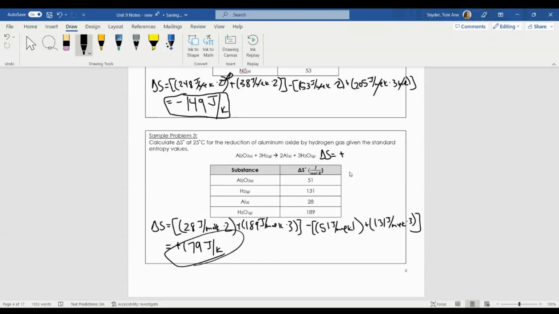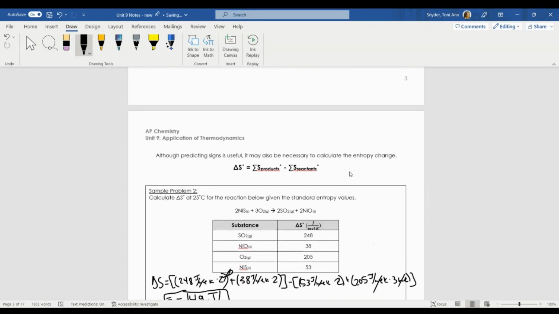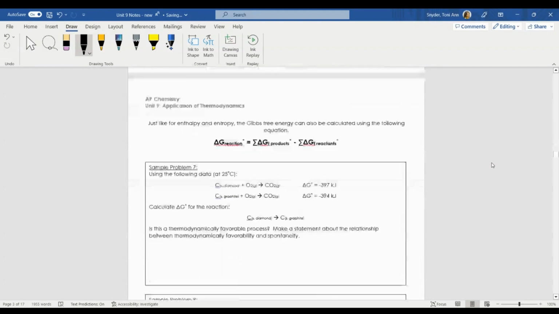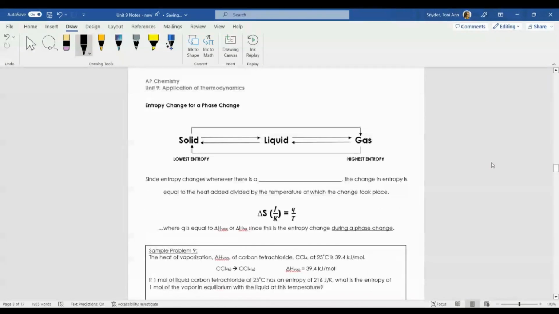So like I said, we can determine just the sign for entropy, but we can also quantitatively calculate this by using this equation up here, which you'll be given these charts on College Board, just like I gave you here. What I'm going to do is skip a couple of pages because I want to go past Gibbs free energy, and I just want to talk about entropy in this video. So we are going to skip to page 8. Let's skip over all this Gibbs free energy stuff. I'm going to go right to 8.